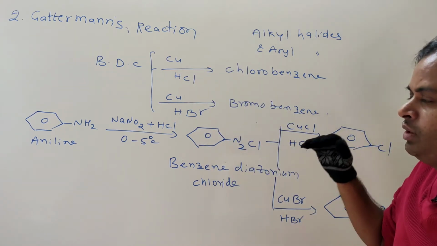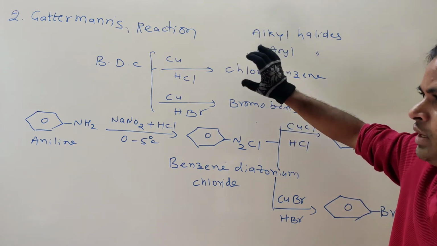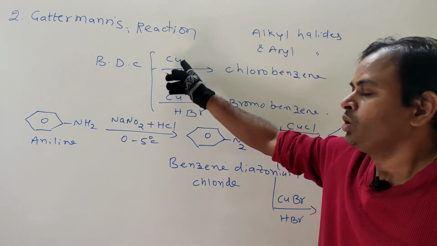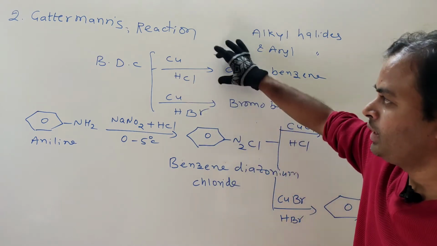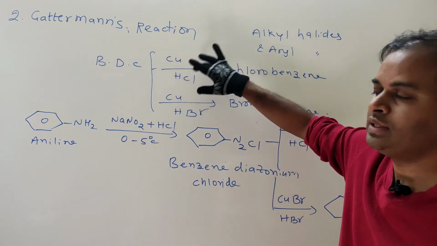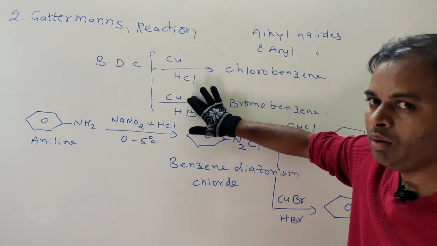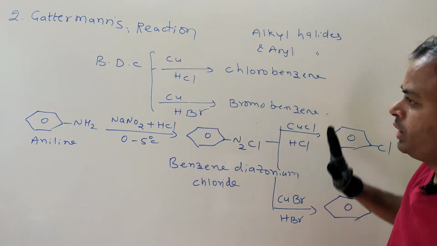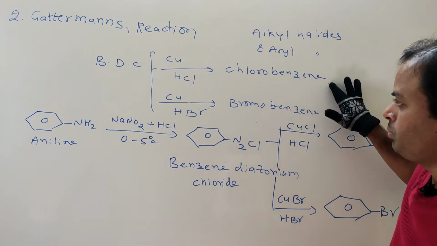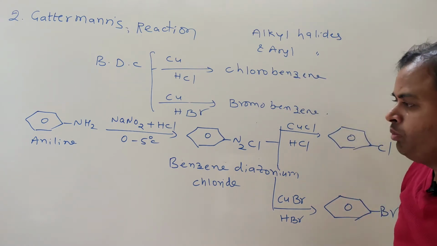What is the difference between Sandmeyer's and Gattermann's? In Sandmeyer, cuprous chloride and HCl, but in Gattermann, copper metal and HCl. Here cuprous bromide and HBr, but here copper metal and HBr. So the reaction is the same. The product is chlorobenzene, here bromobenzene.